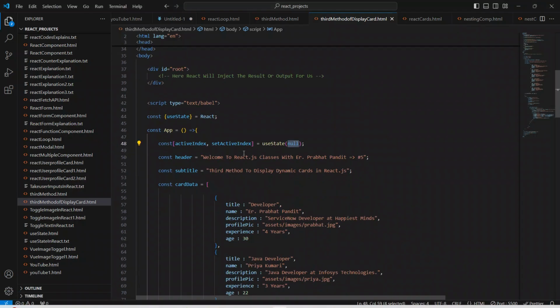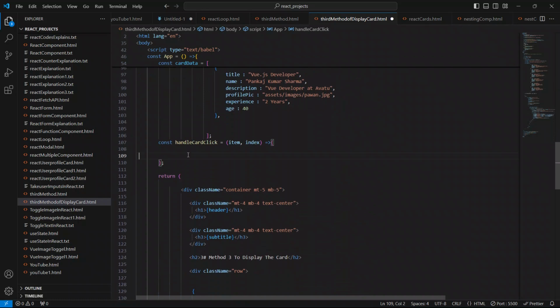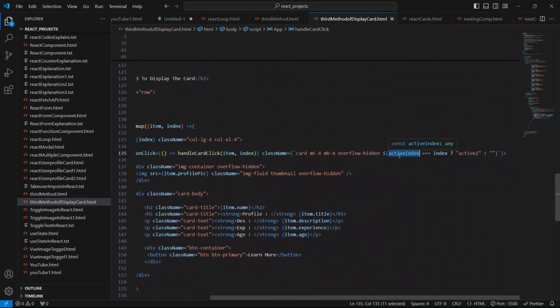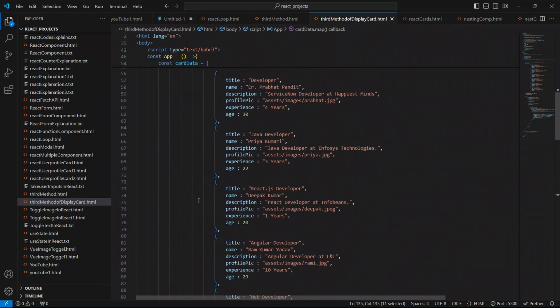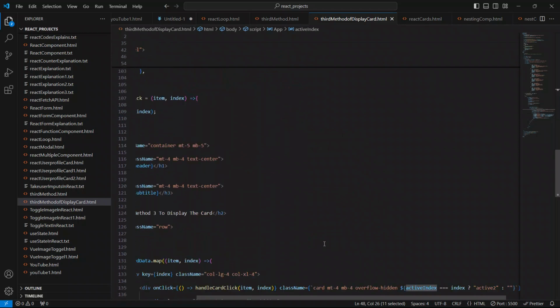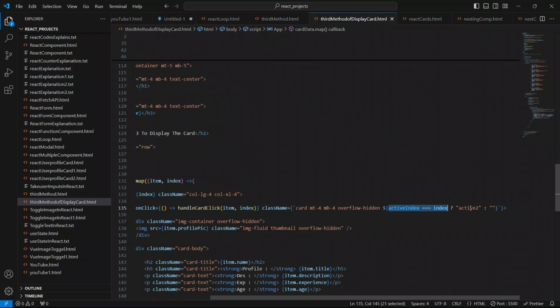Come up here and copy this set active index updater function, and inside this handle card click method put the index here. Because here we are checking this state variable active index: if this active index is equal to this index, we will apply this active class. If it is not, we will apply this empty or blank class.